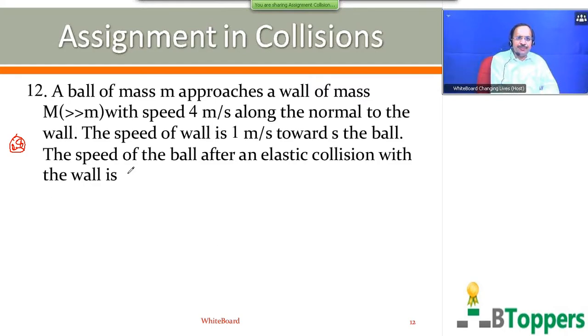So the collision is elastic. So the ball is the first body. So m1 is the mass of the ball here. The initial velocity of the first body denoted by u1, that is equal to 4 meters per second. The wall is the second body, whose mass is denoted by capital M, and the initial velocity of the second body before collision is denoted by u2.